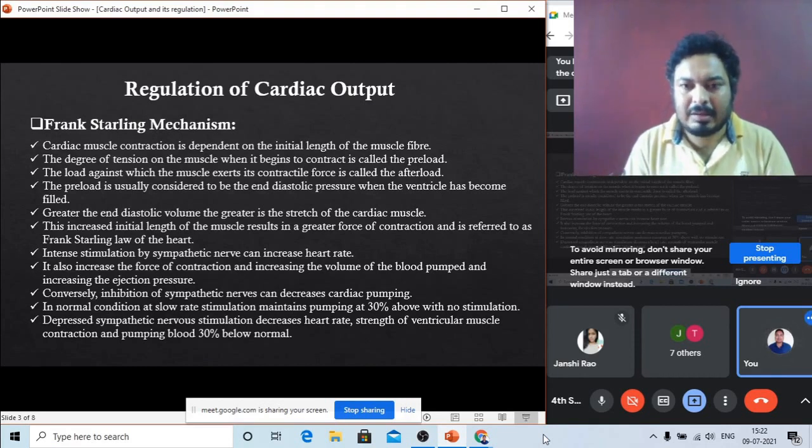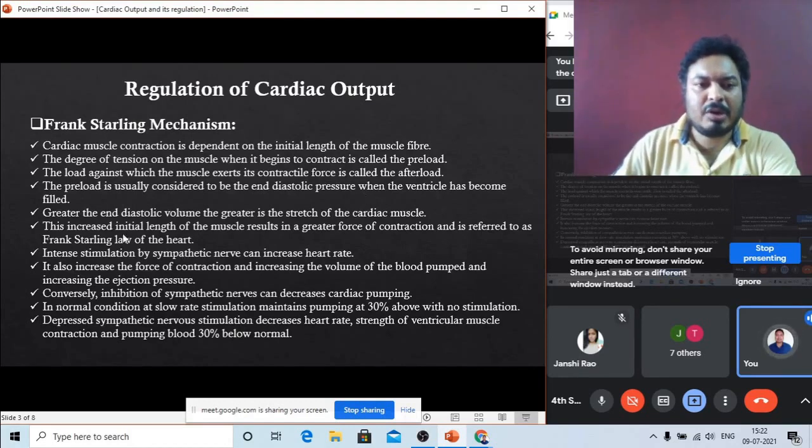At the same time the heart also contracts very fast, and this condition is called the Frank-Starling law of the heart. When the amount of relaxation of the heart is more, the contraction is also very fast.